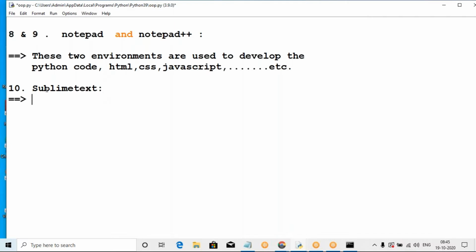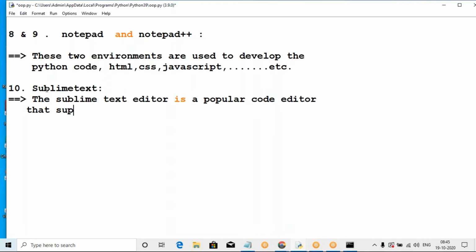And not only the Sublime Text editor. The Sublime Text editor is a popular code editor that supports many languages, not only one language, not only Python. It supports many languages, including Python and so on.